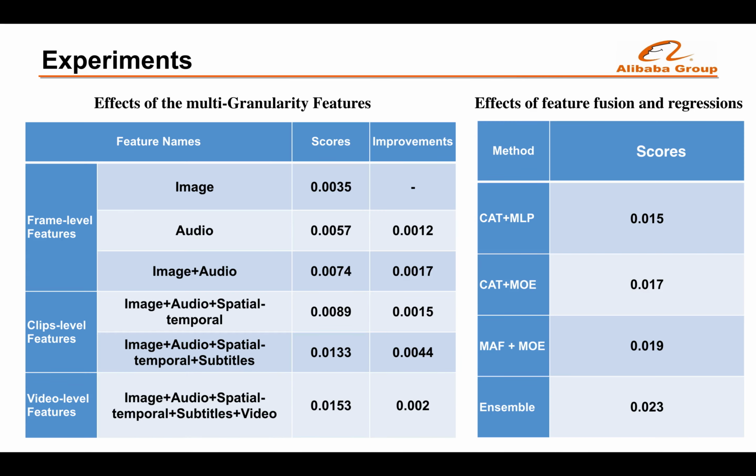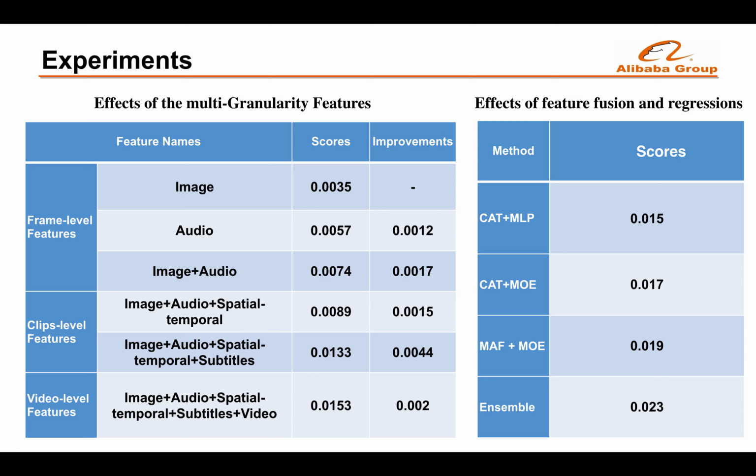This is the experiment part. To evaluate the importance of different granularity of features, we start with frame level features and gradually add the clip level features and video level features. The experiment results on the test set of the EEV challenge are shown in the left table.